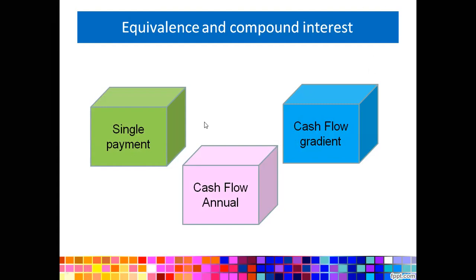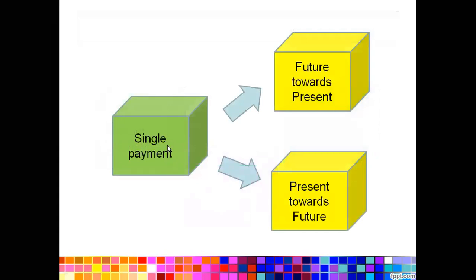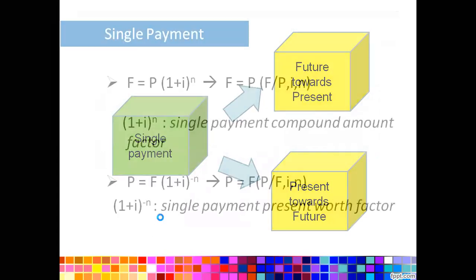So now the equivalence of compound interest is quite interesting, because maybe we can summarize compound interest as three different types: single payment, cash flow annual, and cash flow gradient. And single payment is divided into future towards present and present towards future.